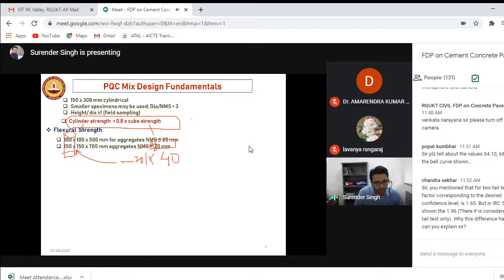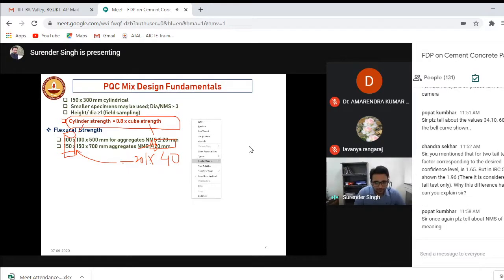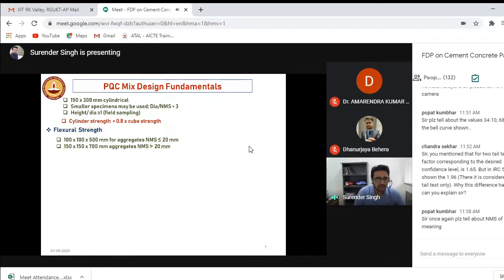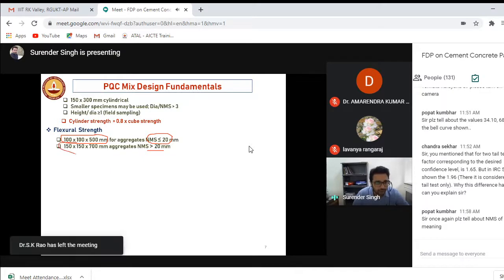Then similarly, a little bit of wall effect will be there in the flexure strength specimens. So this rule you can follow. When your nominal maximum size is less than 20 mm, you can go with 100 into 100 into 500 mm specimens. But when it's more than 20 mm, you should go with 150 into 150 into 700 mm specimens.